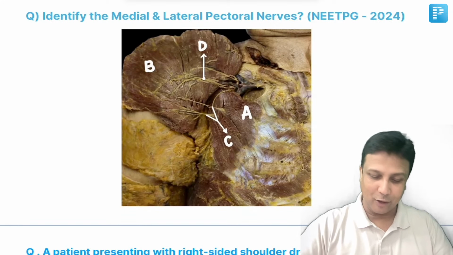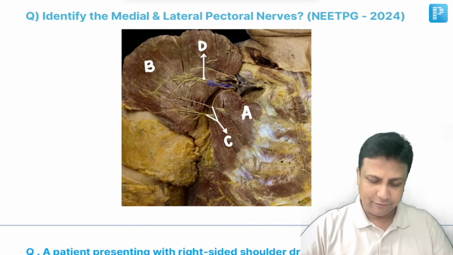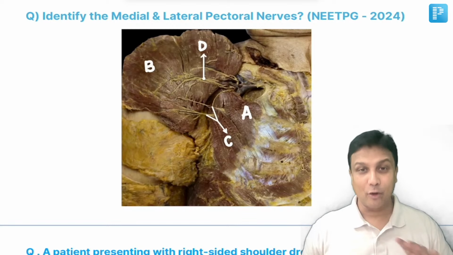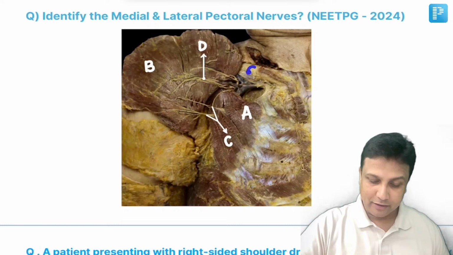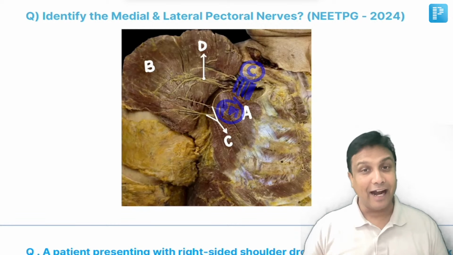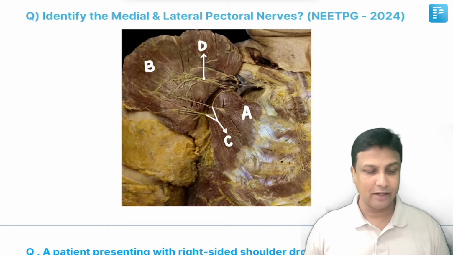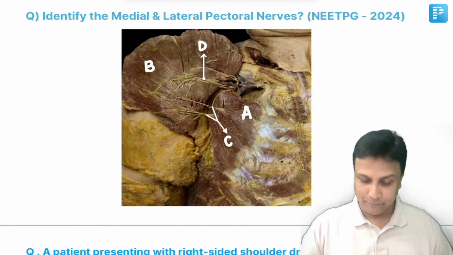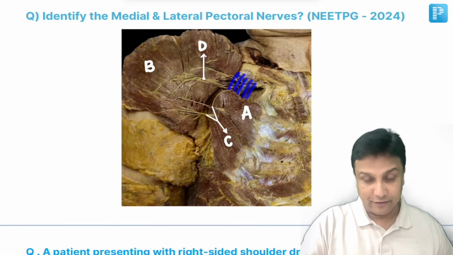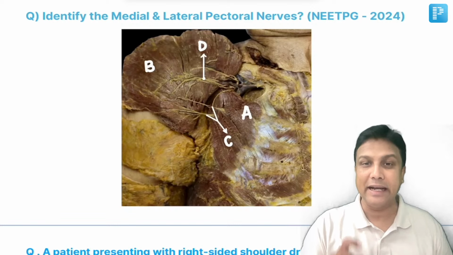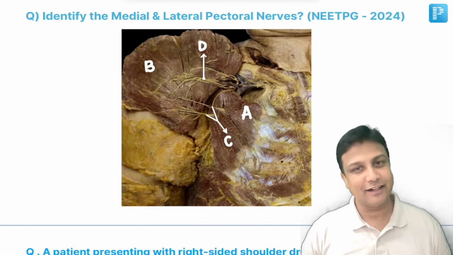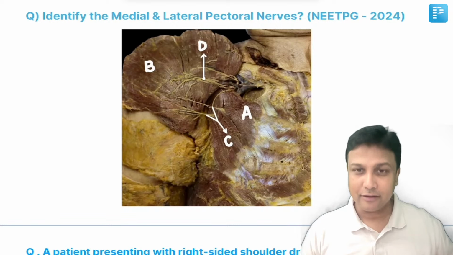Now the question comes, how to identify these nerves over here? Okay, fine, they're pectoral nerves, but there are two of them. One is lateral pectoral, another one is medial pectoral. Now try to recall, between the clavicle here and pectoralis minor here, there is a fascia, and that fascia will be the clavipectoral fascia. And it is one of the old questions, what are the structures piercing the clavipectoral fascia? One of the structures will be the lateral pectoral nerve. So by this you can easily identify the nerve which is piercing and coming here, that is your lateral pectoral nerve.